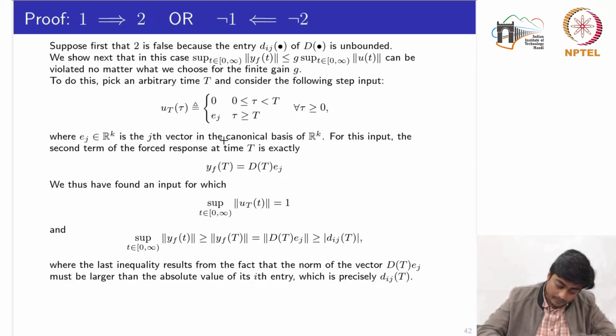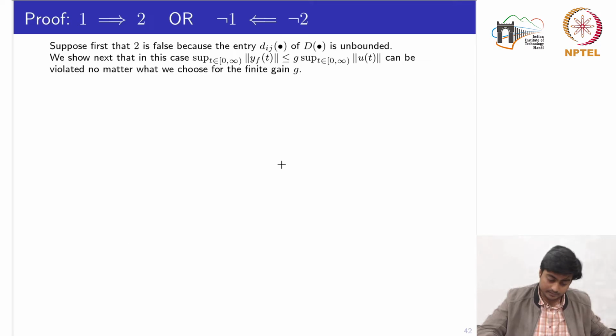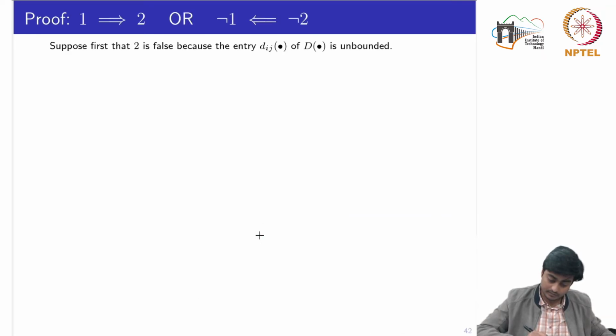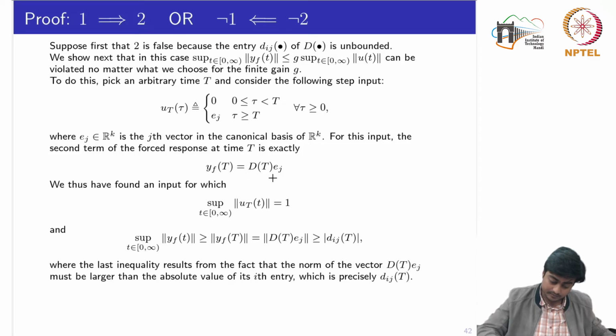So for this input, the second term of the forced response at time T is exactly given by y(T) = D(T) e_j. Because we know before time T the input is 0. Now at time T, only this part would remain. This part would go to 0 at time T only. So this is what is said, that the forced response at time T is exactly given by this equation.